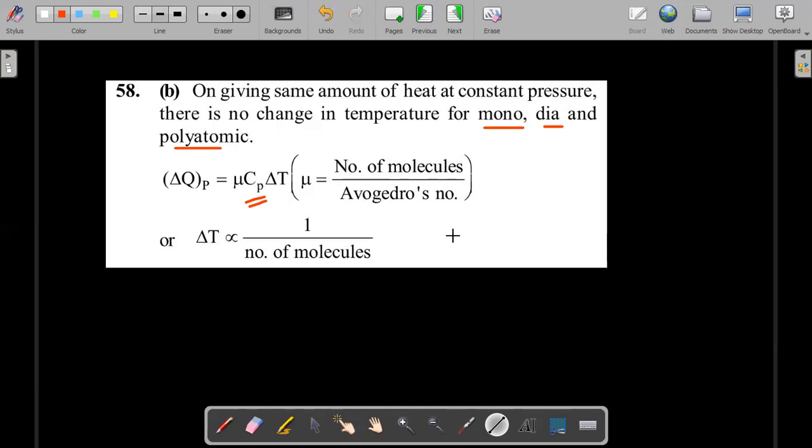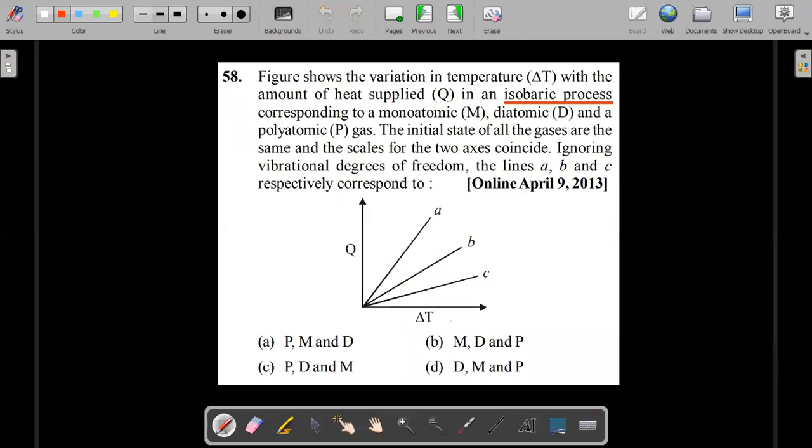The value of this particular delta T is related to the number of molecules associated with that process, which is actually related to atomicity. That is going to give you the option B as the correct answer. You could see the mono is associated with A, and diatomic is associated with B, and polyatomic is associated with C.